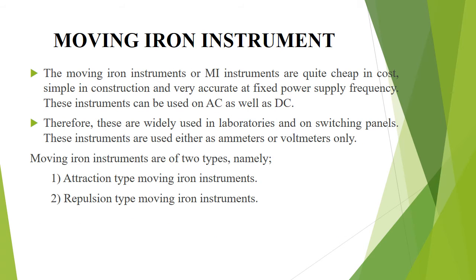Moving iron instrument. Moving iron instruments are the most commonly used laboratory instruments because of their advantages like cost, high accuracy and ruggedness. The two basic MI instruments are moving iron attraction type instruments and moving iron repulsion type instruments. Let me see them one by one in the next slide.